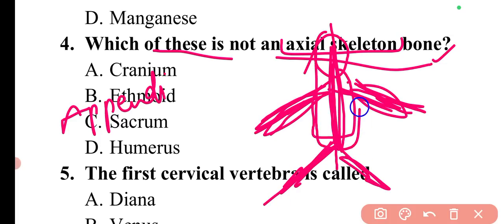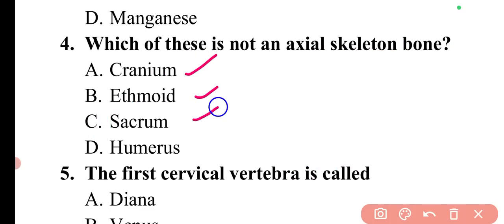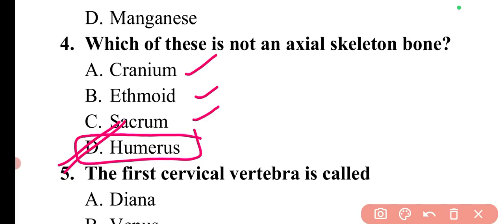Those bones which are in line with the axis of our body are the axial skeleton bones, like cranium, ethmoid, and sacrum. But the humerus is the largest bone in the upper body, in the arm, so it is an appendicular skeleton bone. So option D is the correct answer.